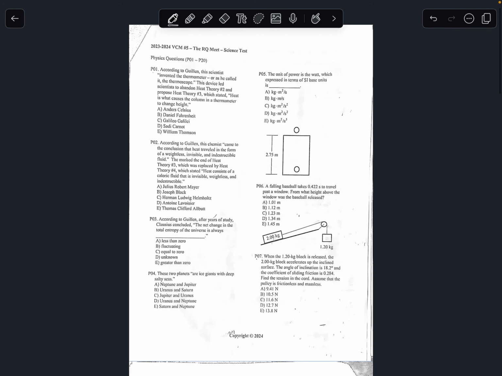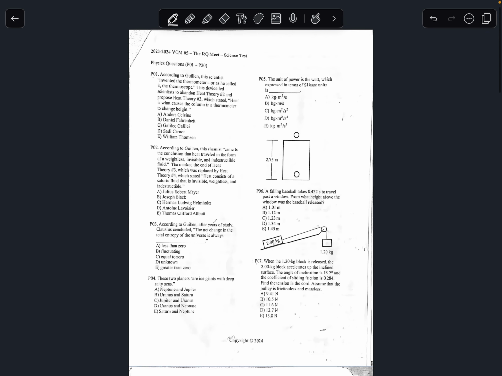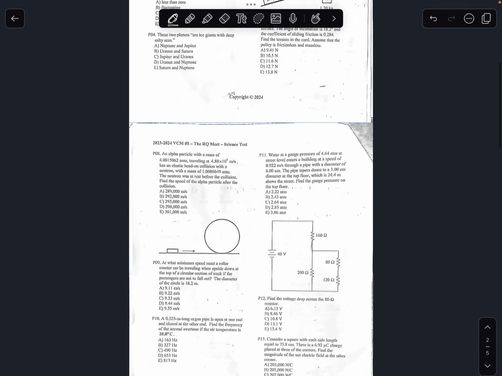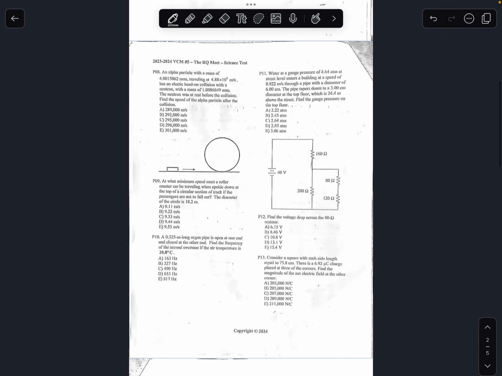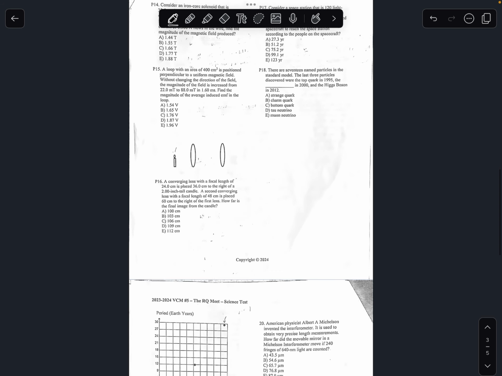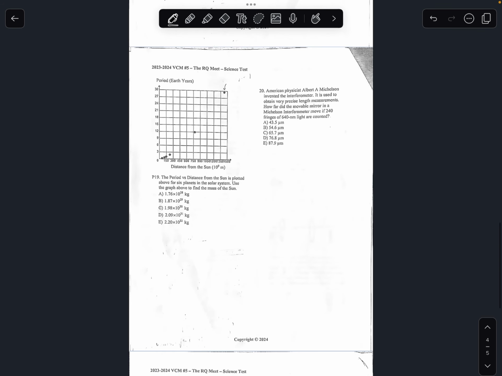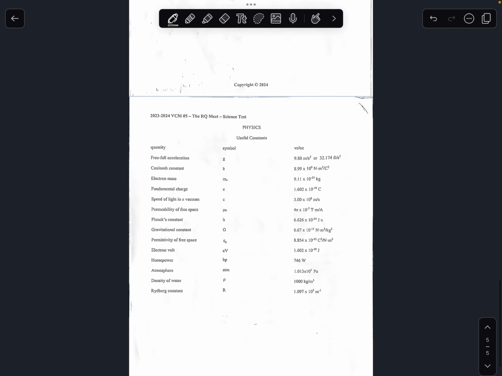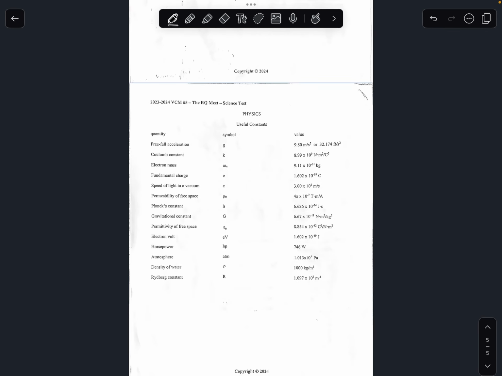Before I show you the answers and solutions to the questions, I would like for y'all to try the exam yourselves. These are the questions from numbers 1 through 7. These are the questions from numbers 8 through 13. These are the questions from numbers 14 to 18. And these are the questions from 19 to 20. This is all the constants that you will be needing for this exam that are related to physics.